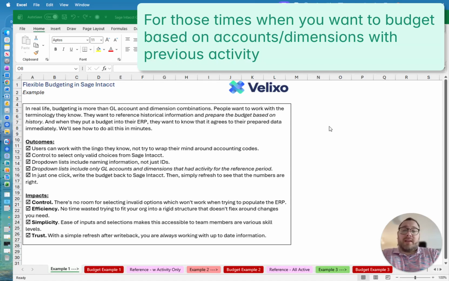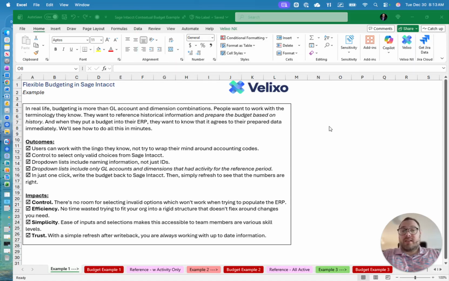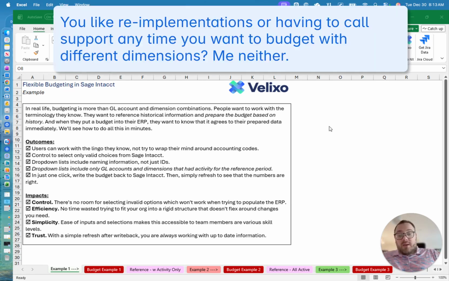And then in just one click, they can write the budget back to Sage Intacct. Simply refresh, and they'll see that their numbers are right. So an instant tie-out. There's a lot of impacts of that. Control, meaning there's no room for selecting invalid options. Efficiency, they're not wasting time trying to rework their budget into an import after they've already done all the work, or trying to fit a budget structure that was developed with one layout in mind, and suddenly the layout has changed, or the way that they budget has changed.